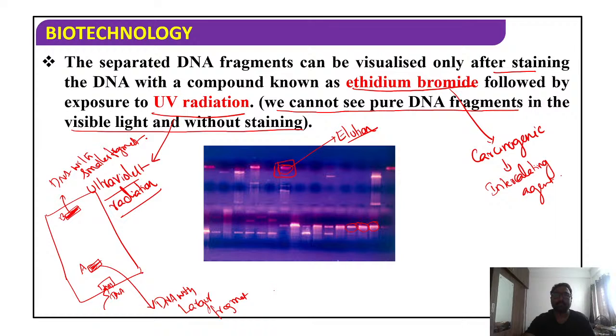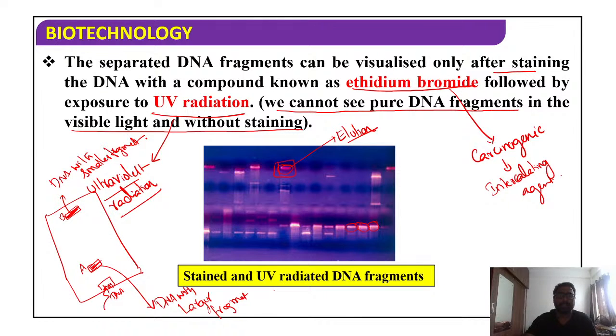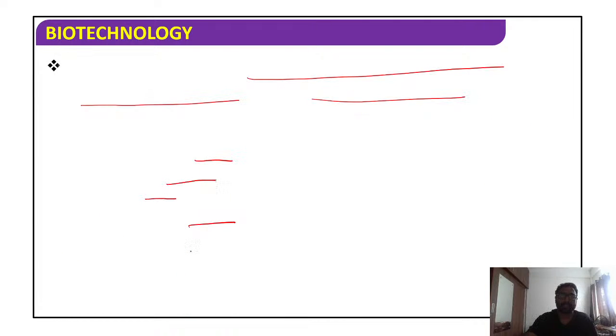Students, we need to use ethidium bromide. Why do we use ethidium bromide? We cannot see pure DNA fragments in visible light without staining. That's the reason we are staining with ethidium bromide and exposing to UV light. Then you can get the bands like this. What is this? Stained and UV radiated DNA fragments.